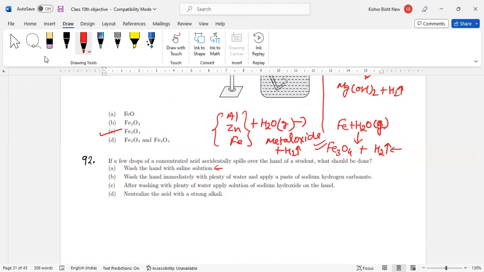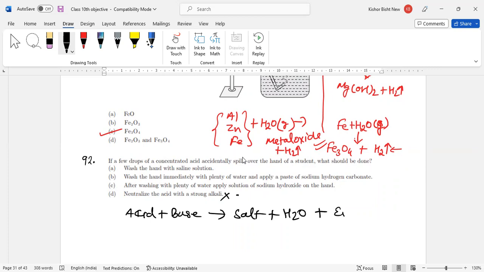Please remember, whenever acid falls on your hand, first we need to put water only, nothing else. Wash your hand with water, because if you add an alkali, meaning a strong base, then acid plus base will react and form a salt and water, plus a huge amount of energy is released, and this energy will burn our hand.